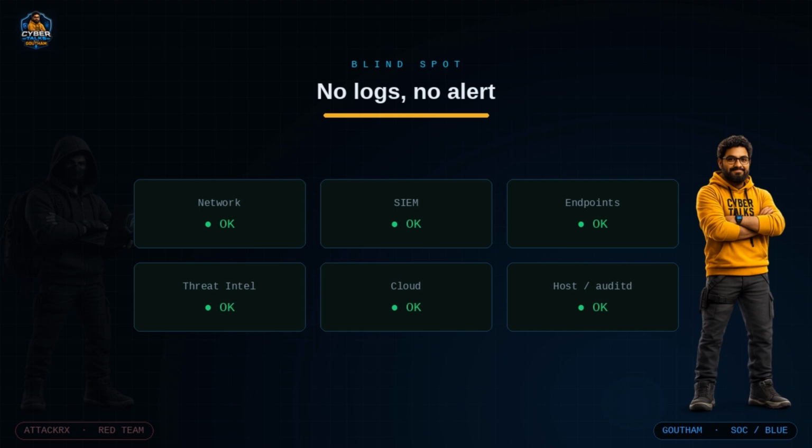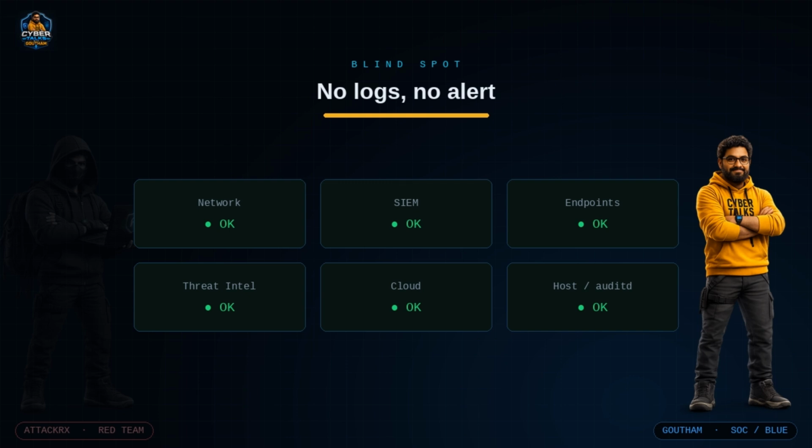So that's the offense. Now let's switch sides completely and sit down inside the SOC. And here is the uncomfortable truth. On the security wall, everything is still green. There is no suspicious network traffic because none of this touched the network. It all happened locally on Build01, and this is the single most important lesson in this episode.